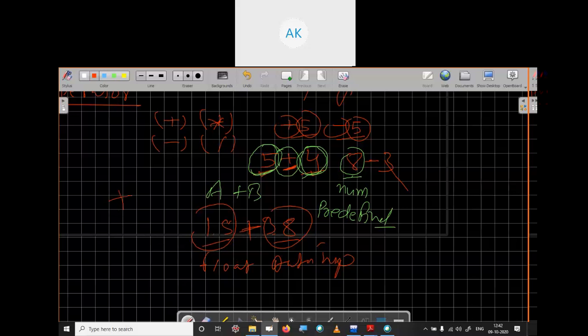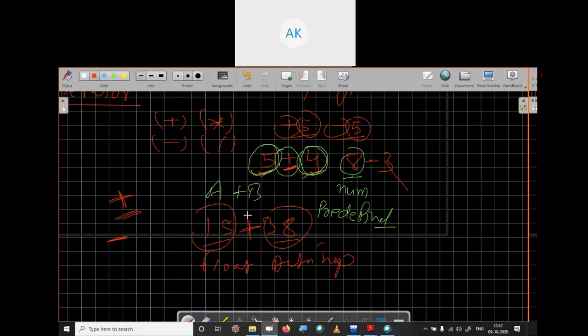Plus is a symbol used for addition, so its meaning is also predefined. The minus sign is a symbol used for subtracting two numbers. We cannot change the meaning; we cannot make plus do multiplication or subtraction. The meaning of the symbol is predefined, and the operator works on predefined data types.